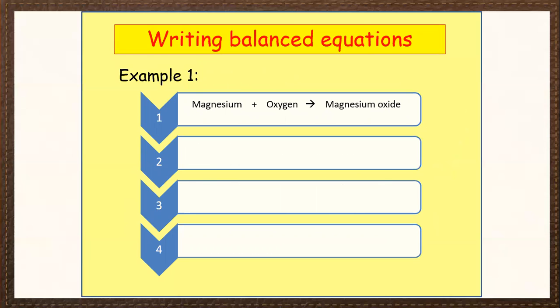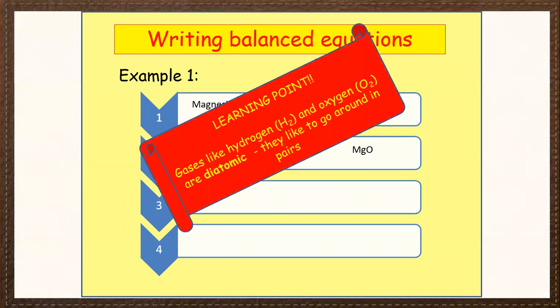For example, take the first one: magnesium plus oxygen gives magnesium oxide. This is a word equation. In symbols, Mg for magnesium, oxygen element O2, magnesium oxide MgO. Gases like hydrogen and oxygen are diatomic, they like to go around in pairs.